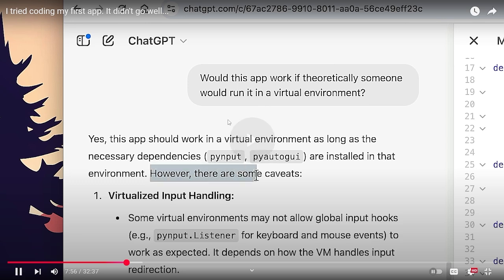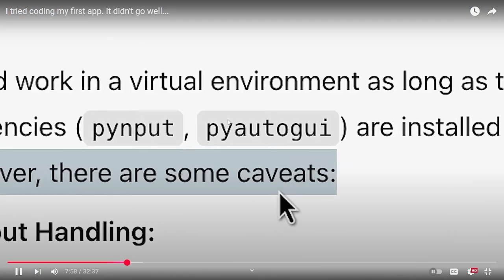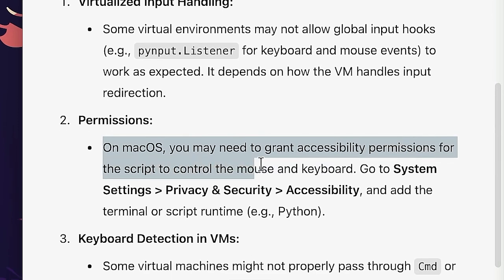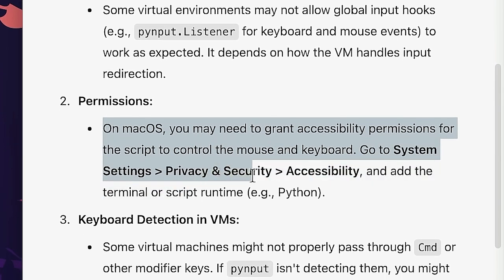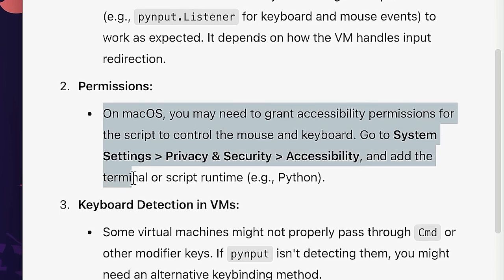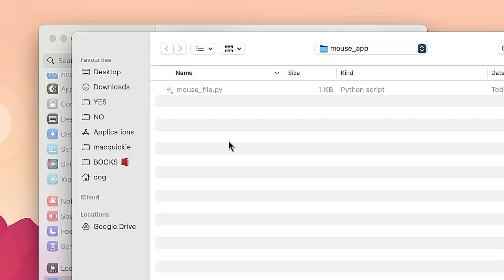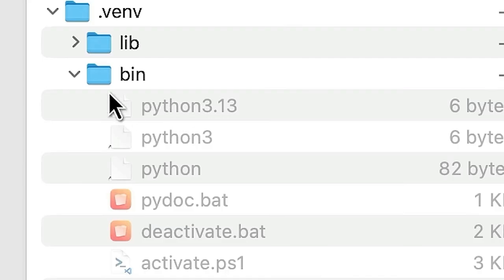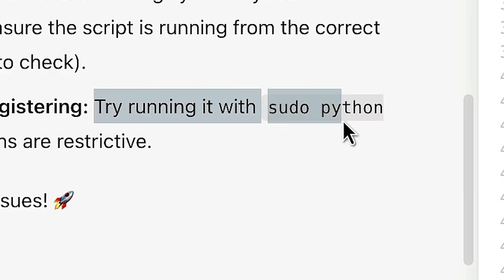However, there are some caveats. On macOS, you may need to grant accessibility permissions for the script to control the mouse and keyboard. Go to System Settings, Privacy, Security, Accessibility, and add the terminal or script runtime, for example Python. Ooh, here, that makes sense. Command Shift period to show hidden files, Python. That's grayed out. Okay, try running it with sudo python script.